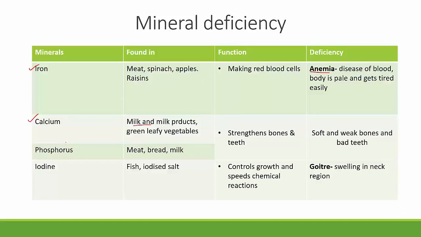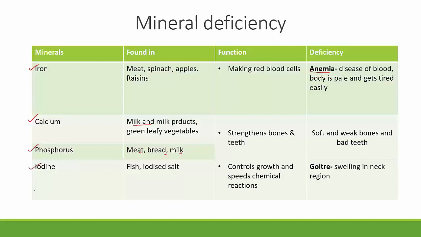The functions and deficiency symptoms of phosphorus are the same as calcium, only its sources are different. Phosphorus is found in meat, bread, and milk. So you can see again here, milk is there at so many places. Milk is a wholesome food. It is very good to have milk.